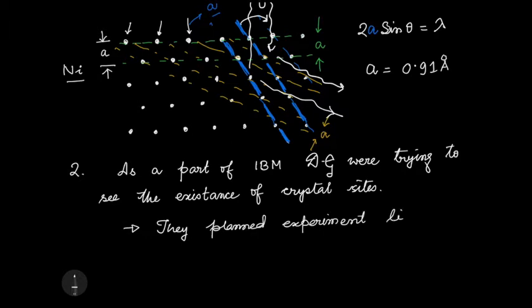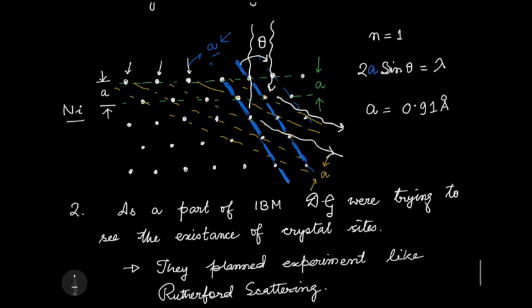like Rutherford scattering. So remember what happened in Rutherford scattering? There was this gold foil, which you can think of as one of these planes, and the gold foil had this nucleus, and it was bombarded with alpha particles, and the alpha particles only get reflected off the nucleus, and most of the alpha particles pass through.